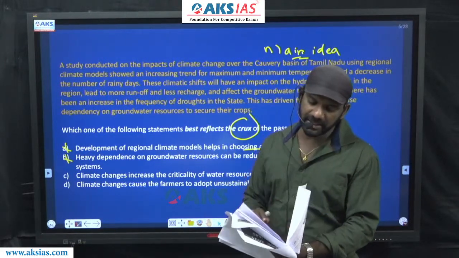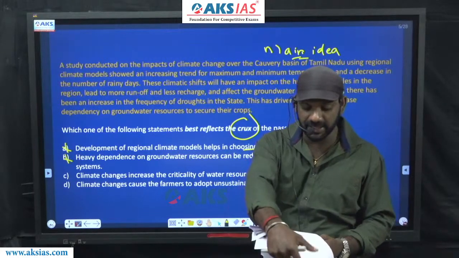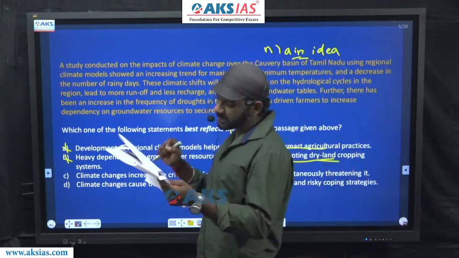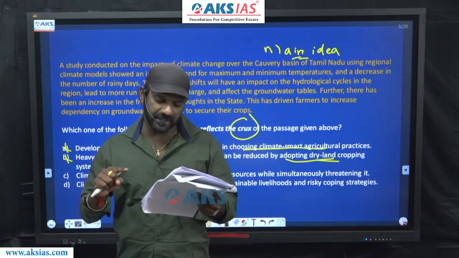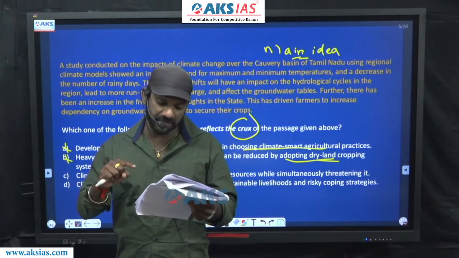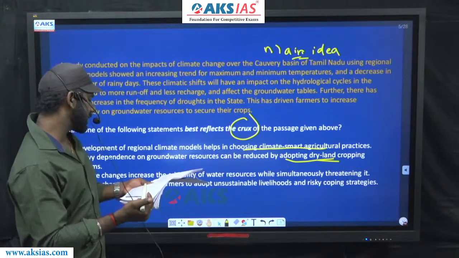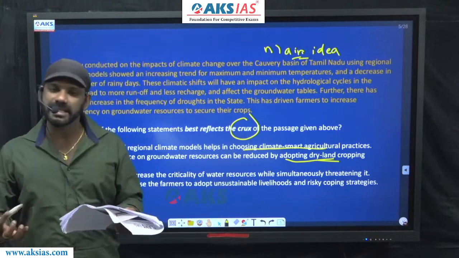Come to option C. Climate changes increase the criticality of water resources while simultaneously threatening it. The impact of climate change is given there in the paragraph. The mention about how climate change affects groundwater tables is talked about in the paragraph. And it says, further, there has been an increase in the frequency of droughts in the state.